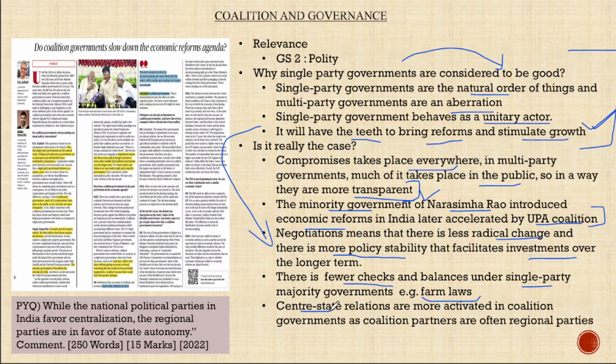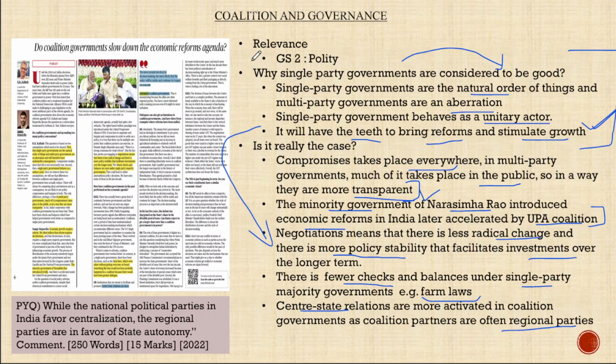Finally, center-state relations are more activated in coalition governments. The reason being the coalition partners are often regional parties. If you take the 2004-2009 coalition of the UPA, regional parties from Tamil Nadu and Andhra Pradesh were part of the coalition. Or if you take the current regime, the Telugu Desam Party, TDP, is a regional party based in Andhra Pradesh. Or Nitish Kumar's party, JDU, is a party based in Bihar. So it actually works in favor of the idea of cooperative federalism in practice.